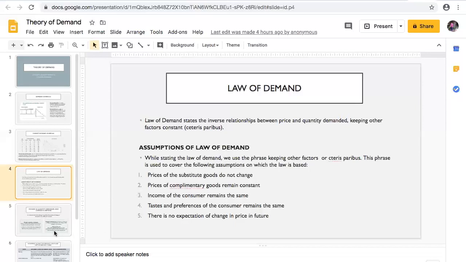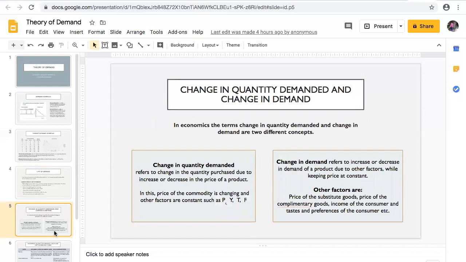Now, next is change in quantity demanded and change in demand. These are two different concepts, students. First of all, I would like to tell you one thing, that when the demand of a commodity increases or decreases due to the increase or decrease in the price of the commodity, that is known as change in quantity demanded, keeping other factors constant.